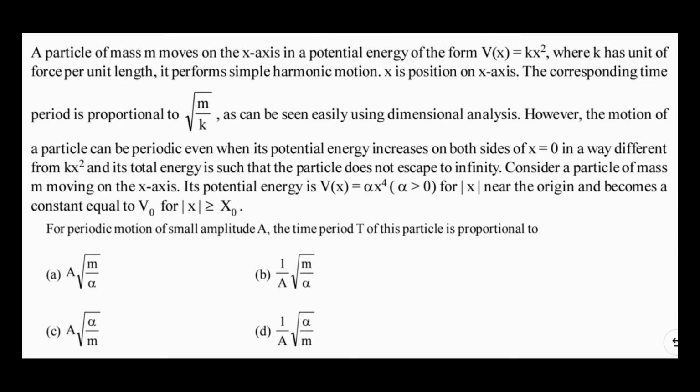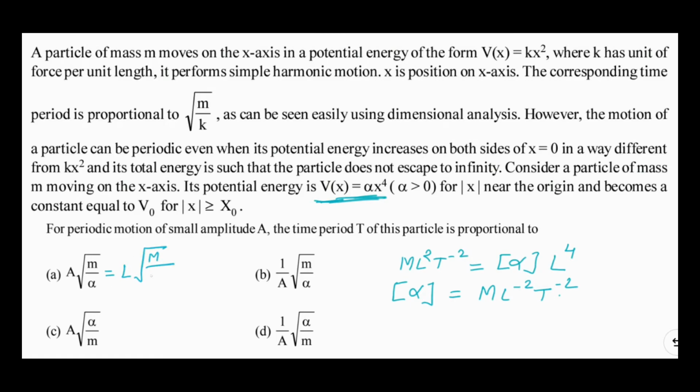Since alpha is coming in this expression, here V(x) is potential energy, so energy's dimension, M L² T⁻², should equal the dimensions of alpha times the dimensions of x, which is L⁴. So the dimensions of alpha will be M L⁻² T⁻². This is the dimension of alpha. Now if you put these dimensions of alpha, m and a here, the dimensions of the first quantity will be length times root over the dimensions of mass M divided by the dimensions of alpha, which is M L⁻² T⁻².